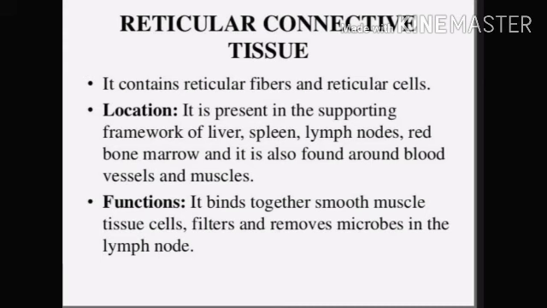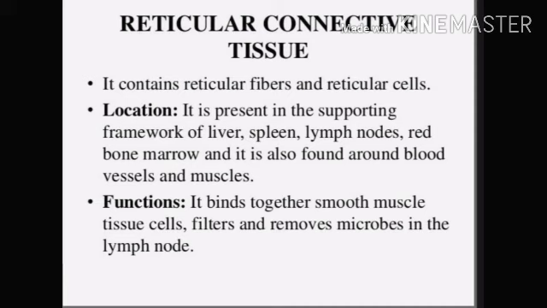Next is the reticular connective tissue. It contains reticular fibers and reticular cells. Location. It is present in the supporting framework of liver, spleen, lymph nodes, red bone marrow, and it is also found around blood vessels and muscles.